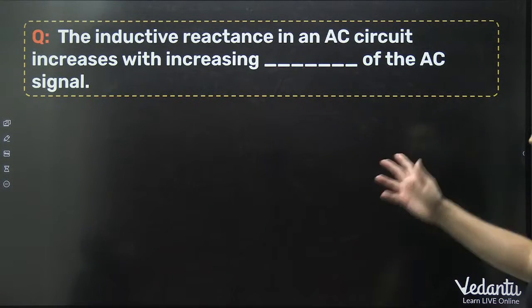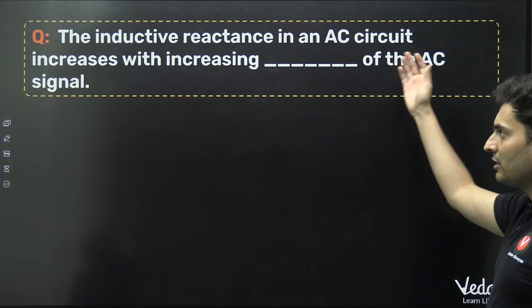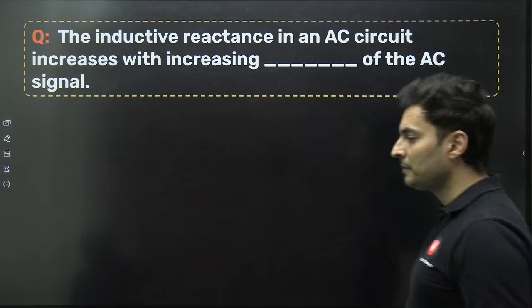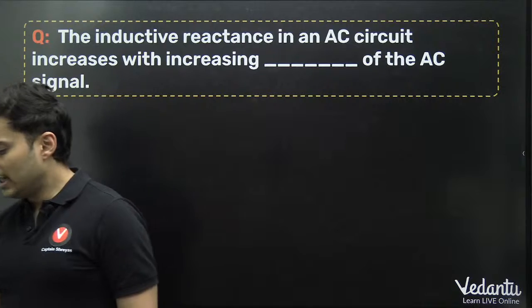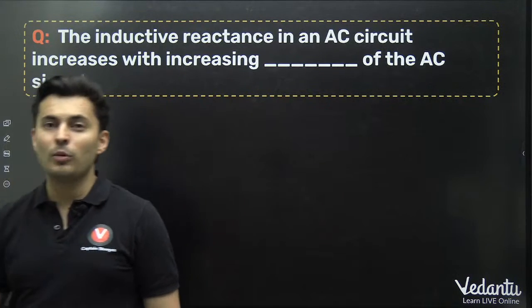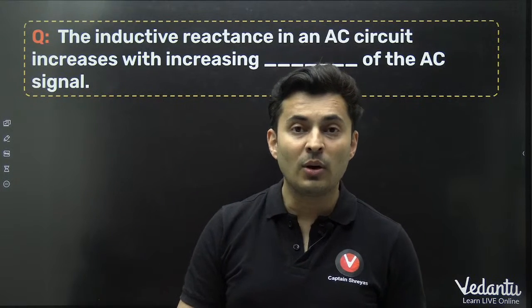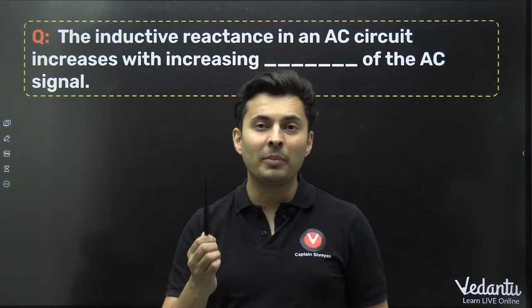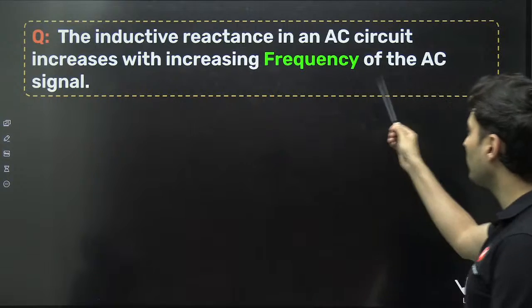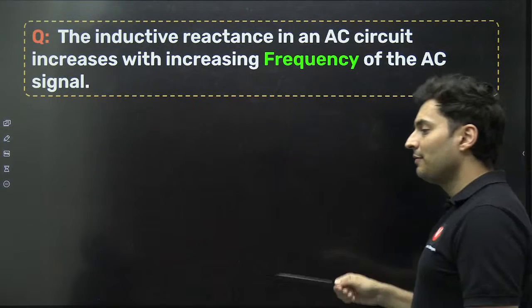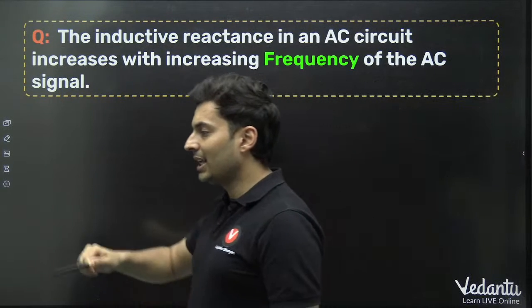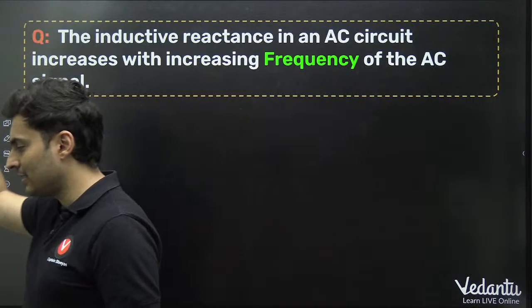Next one. Inductive reactance in an AC circuit increases with increasing dash of the AC signal. See, inductive reactance. What is inductive reactance? It is omega L. So, if you want to increase it, you need to increase omega, which means you need to increase the frequency of the AC. That increases omega L, which increases the reactance.